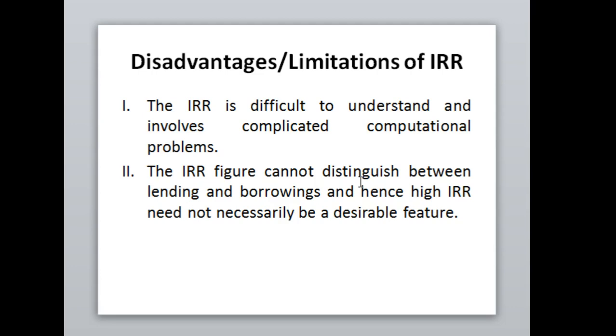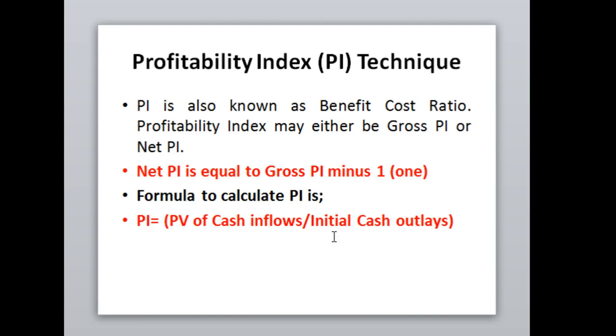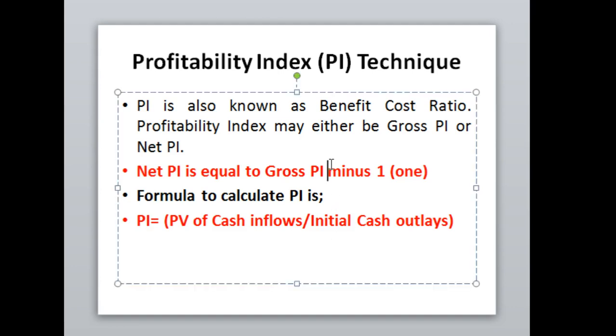So this is totally based on rectifications, and on finding answers by making some adjustments. So IRR cannot distinguish between lending and borrowing, and hence the internal rate of return need not necessarily be a desirable feature. A third technique of the discounted cash flow method is the profitability index.